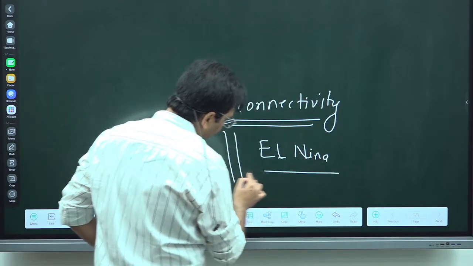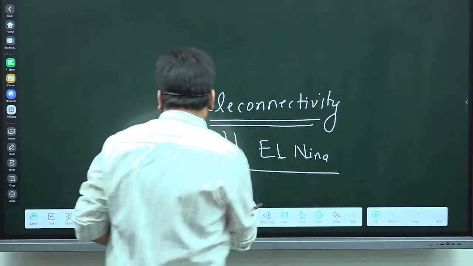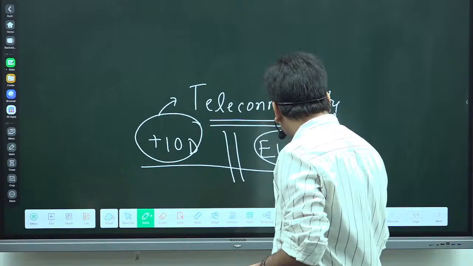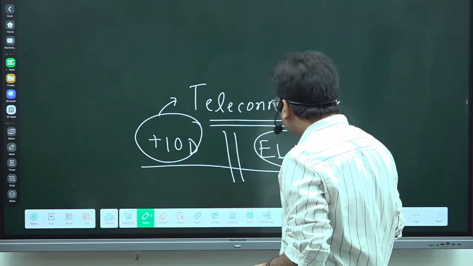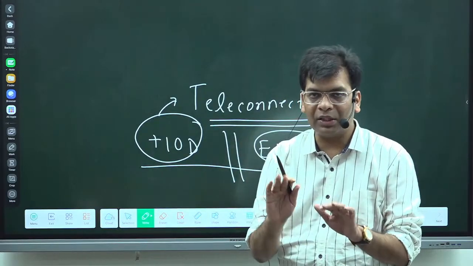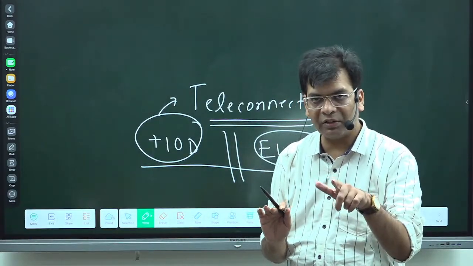What will happen in this condition? The positive IOD will create more rainfall, and El Nino will create drought conditions. So this will be balanced, and more or less it will be the normal condition. Is it clear for you?